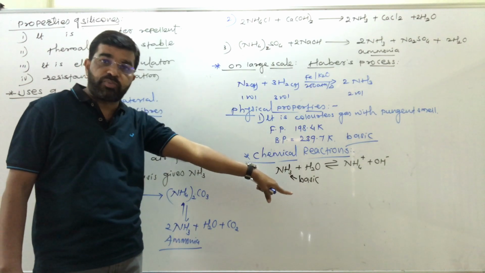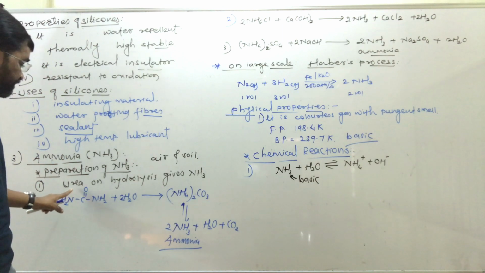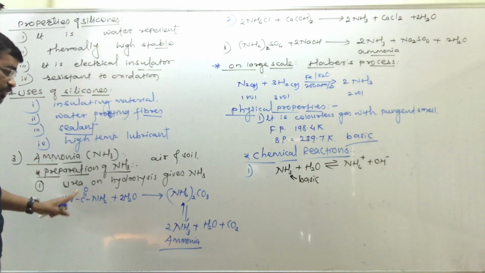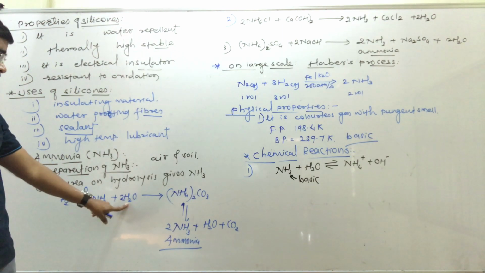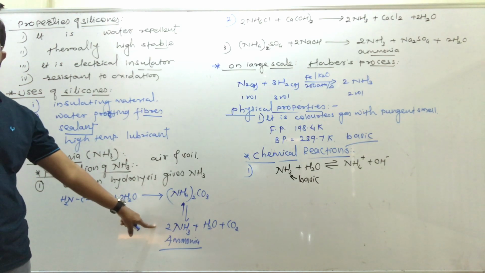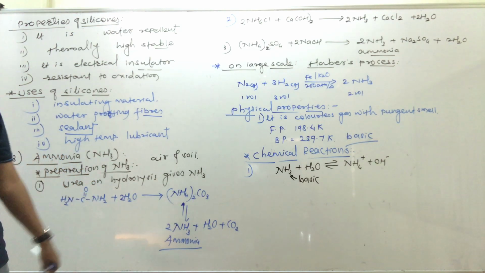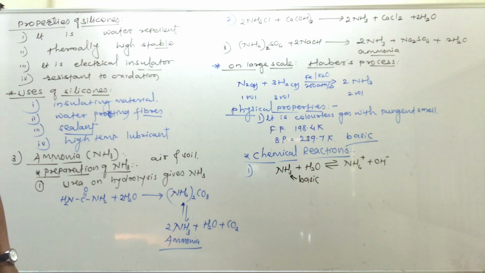Hydroxyl ions are obtained. So basically urea, which produces ammonia in water, forms a solution that is basic in nature. That is the basic solution. It forms the basic solution.